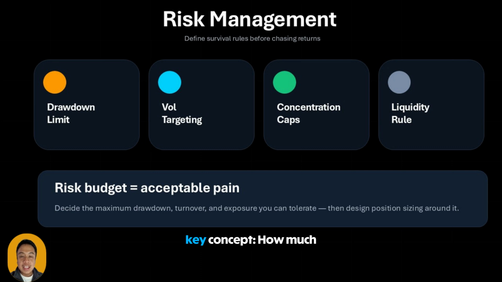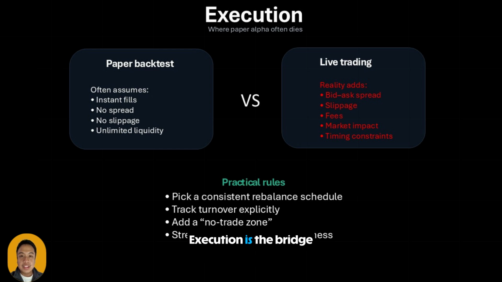Risk budget is the key concept. How much pain are you willing to accept for this expected return? If you can't answer that, you'll quit during the first bad regime. Execution is the bridge between research and reality. Many strategies are profitable on paper and untradeable in real life.